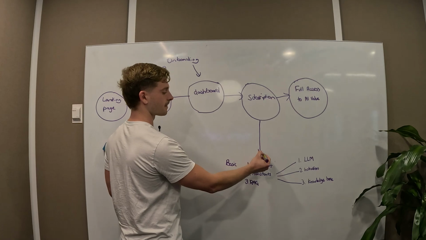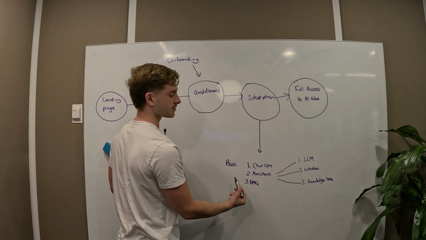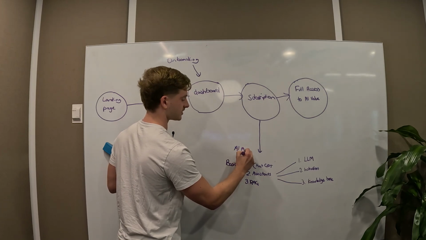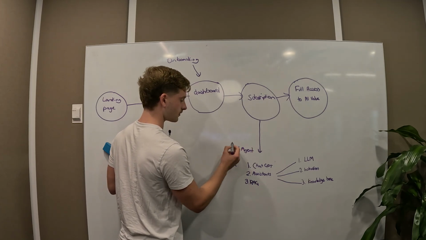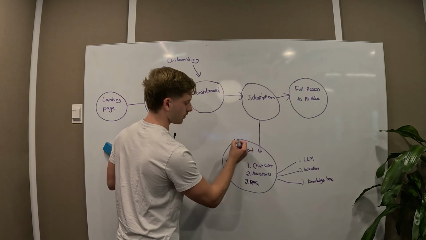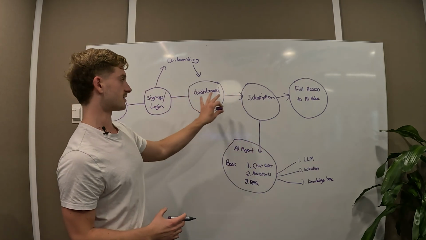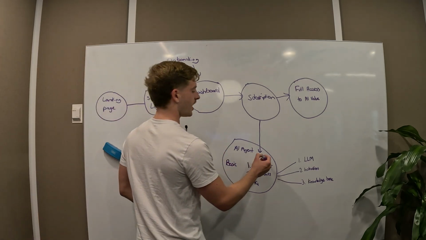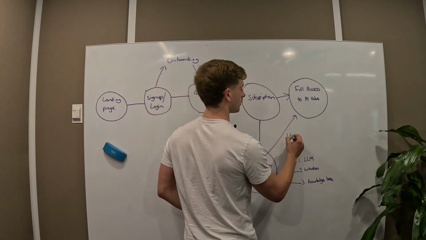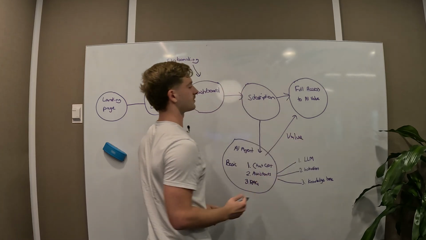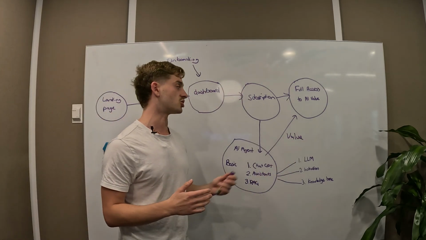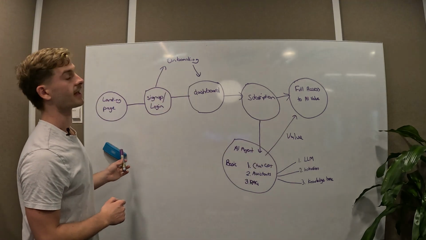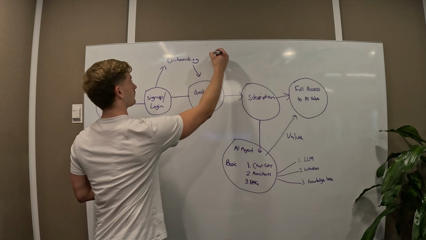You're coming down here, and then one of these types of, I'm going to call these AI agent or assistant. You can call it whatever you want. One of those, you're going to get this data that you received in the onboarding or wherever you received it. It's going to come to your AI agent, and that's what's going to generate the value to your customer. So whether that's a report, whether that's a chatbot, whatever that is, that's what gets provided to your customer. And here you have an AI SaaS application.